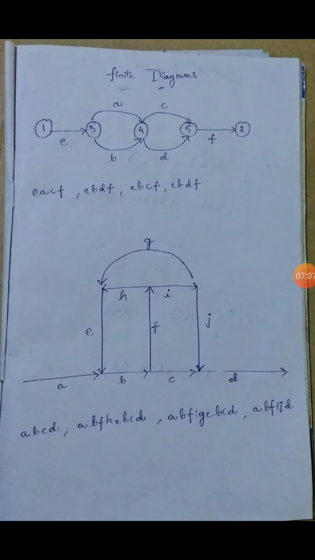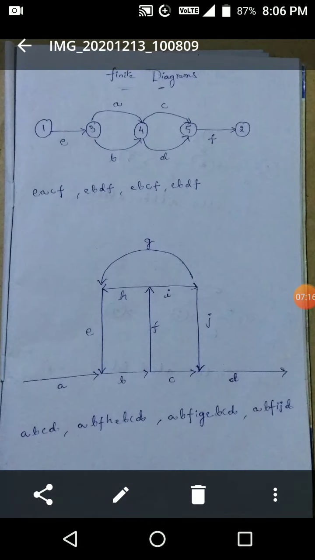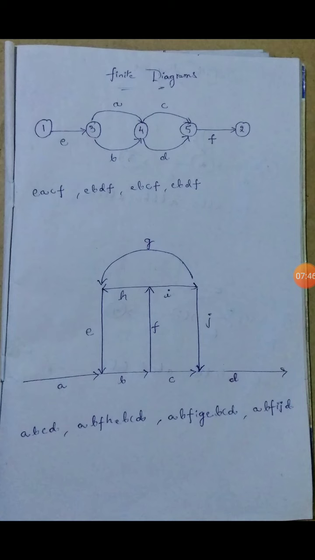Again EBDF has the same path, and you can also observe a downward path. In the same way, coming to the next diagram, we have a parabola-shaped link G, and straight lines A, B, C, D, each link having the same names A, B, C, D. The middle straight line goes upward to F, and on the sides we can also define E and J, and H, I, J. G is a bended path from J to E.